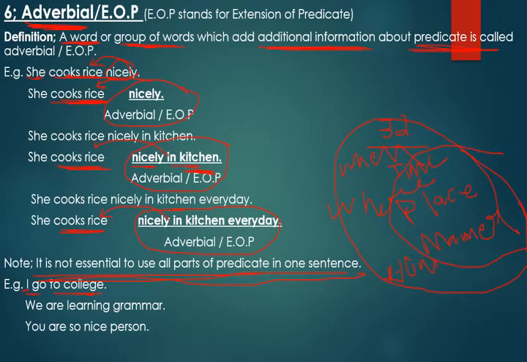And in the same way, second example: we are learning grammar. Here subject, helping verb, main verb, grammar is your object. There is again no complement. Now see the third example: you are a so nice person. Here you is subject, are is your verb, so is your adverb, nice is your adjective, and person is your complement. So it is not essential to use all parts of sentence in one. You can use them differently according to their usages in different methods and different ways.